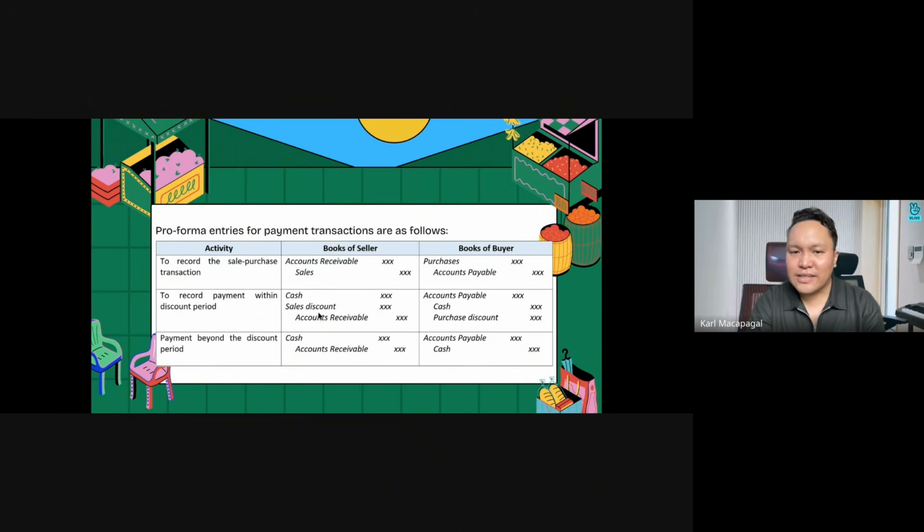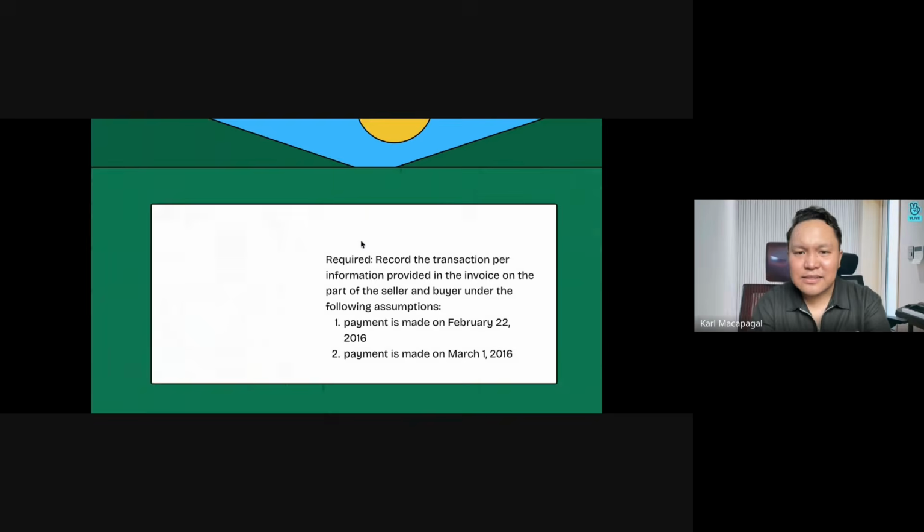Okay, we have to record the sales discount and the purchase discount on the other hand, and for payment beyond the discount period, whatever is being recorded in the first part, the sale and purchase transaction, will be the same. Okay, technically binaliktad lang natin sila if payment is beyond the discount period na. Okay, so how do we identify these?